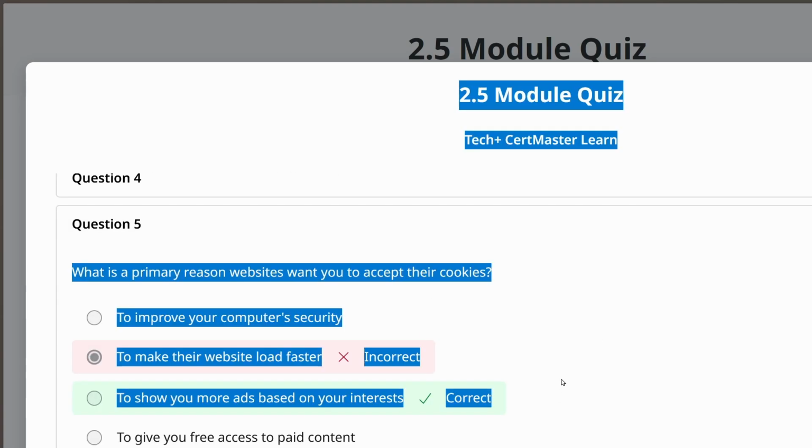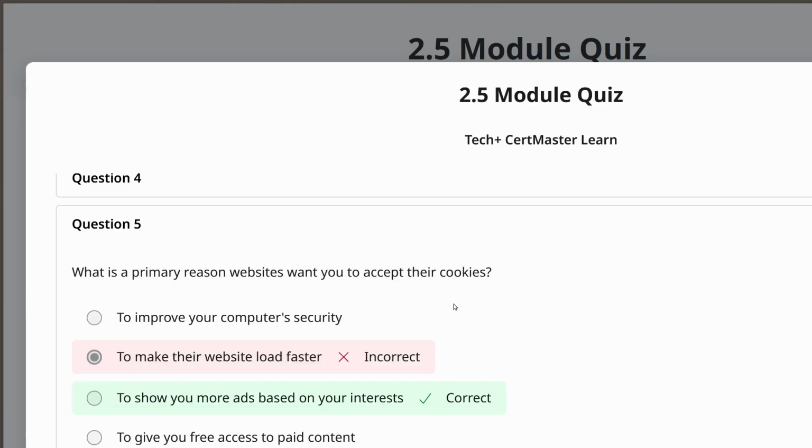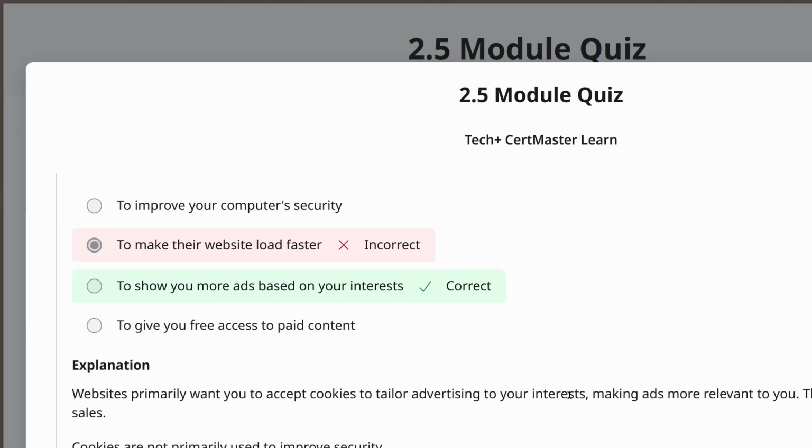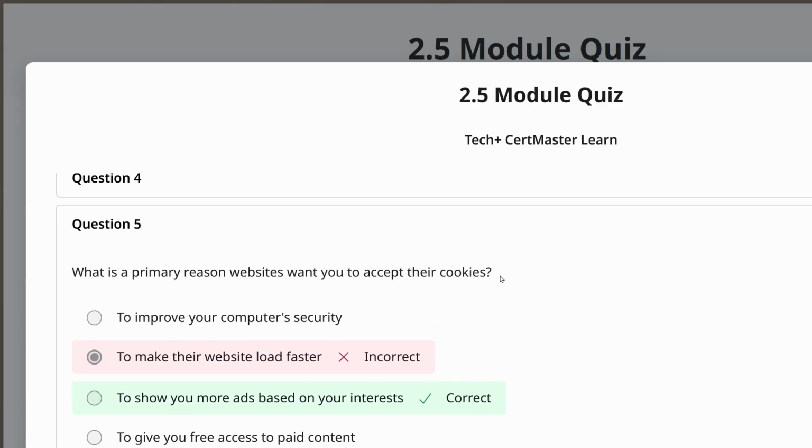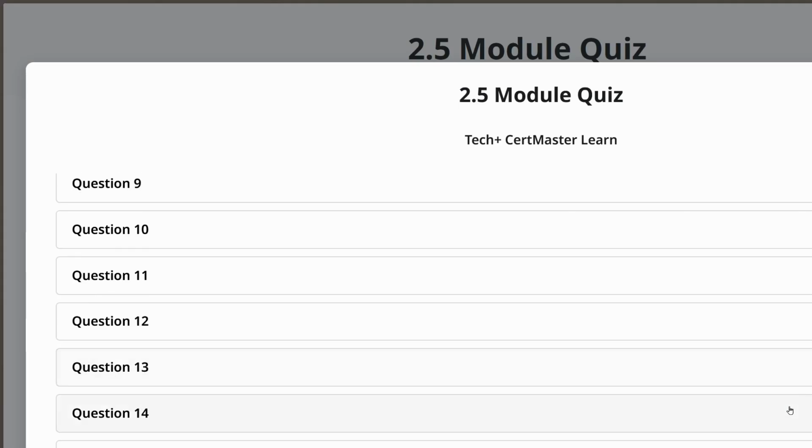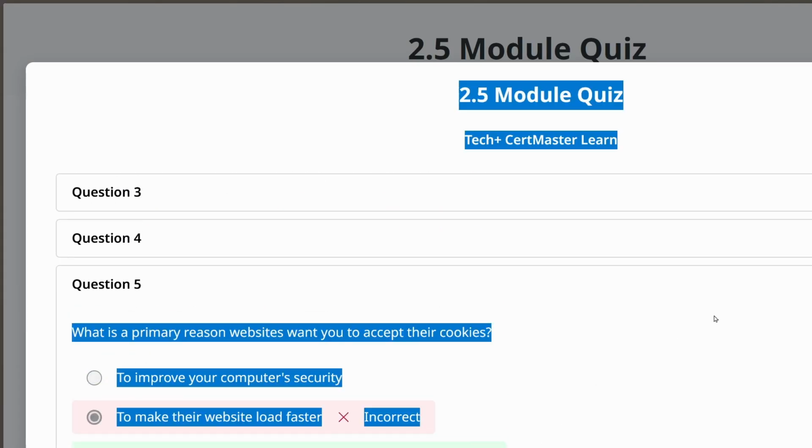And question 5. Oh, okay. The correct answer to question 5 was to show you more ads based on your interests. I was wrong about this one, but everything else is right. I knew it, though. I knew it.